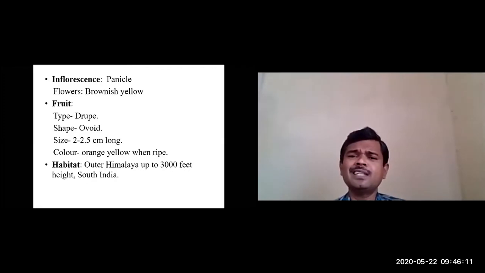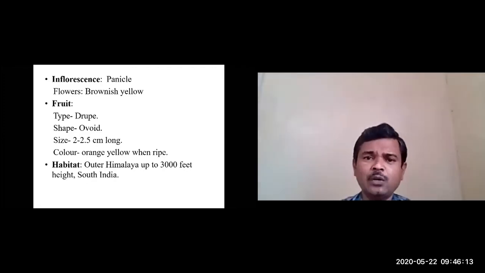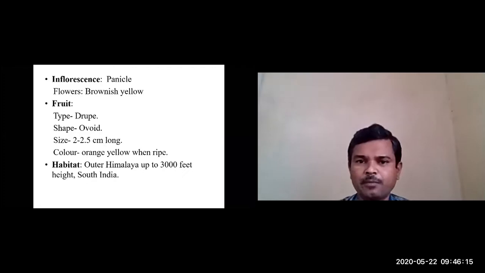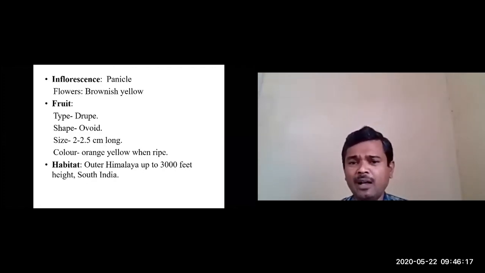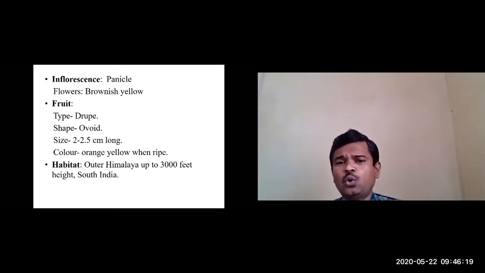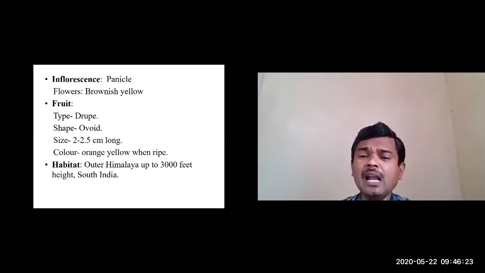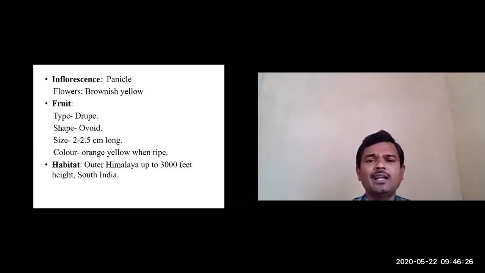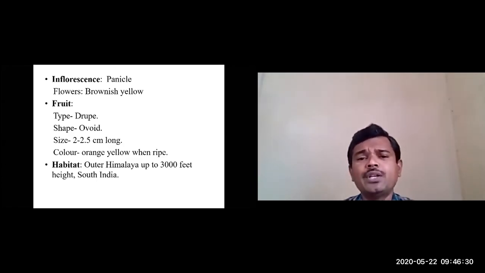The inflorescence is panicle inflorescence. You can say panicle cyme inflorescence, because three flowers used to develop on the main peduncle. Based on that, they say panicle cyme inflorescence, and the flowers are brownish yellow in color.